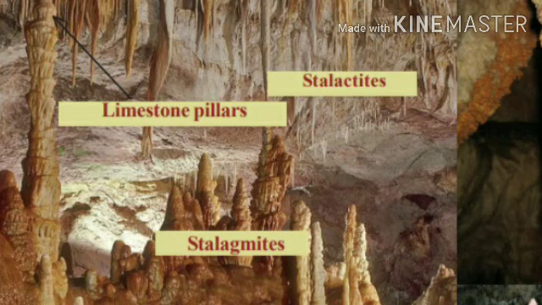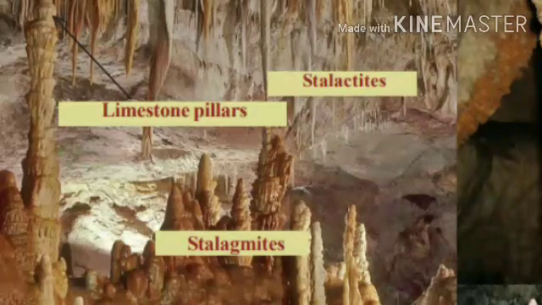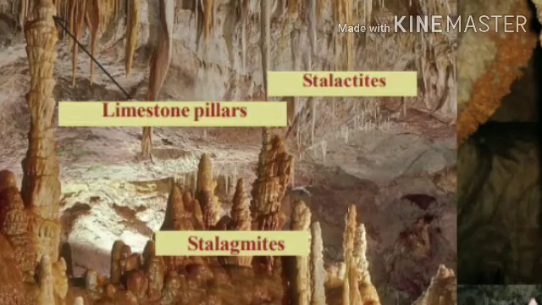Then let us look at a few landforms created by underground water: limestone caves, stalactites and stalagmites. Let's see limestone caves.